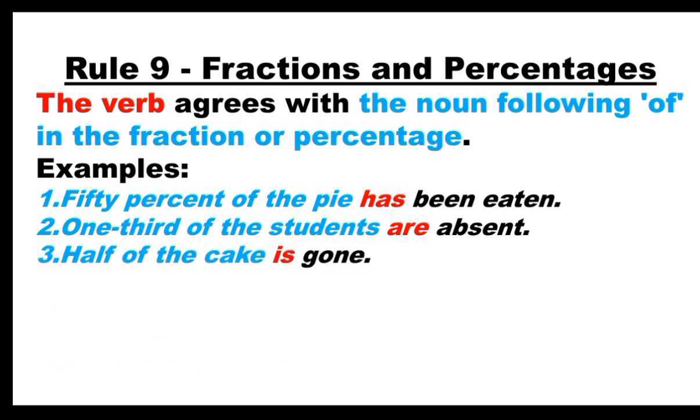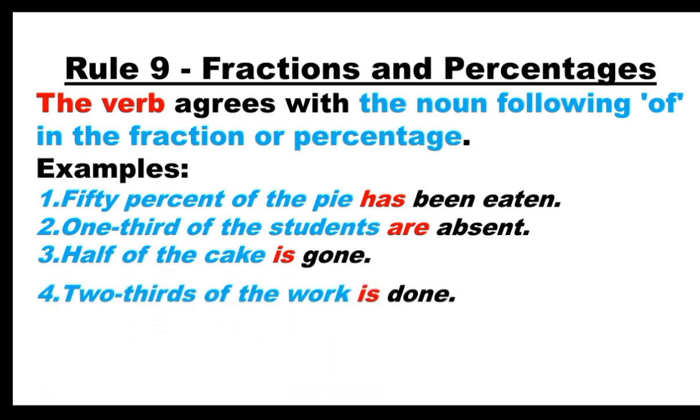Half of the cake is gone. Half shows the fraction. And the cake is a noun phrase used after the word of. Therefore, the verb should agree with the noun phrase the cake. Here the cake is singular, so the verb is singular. Is is the singular form of the verb. Two thirds of the work is done. Two thirds shows the fraction, and the work, which is singular, follows the preposition of.